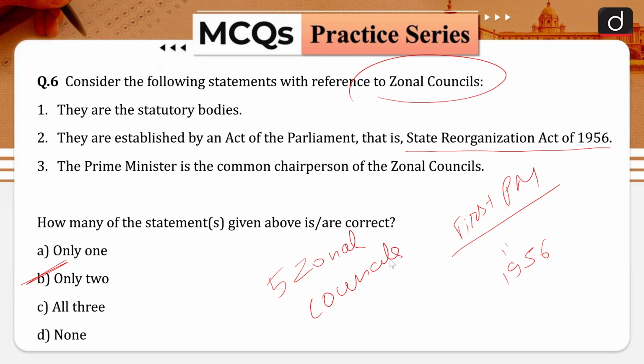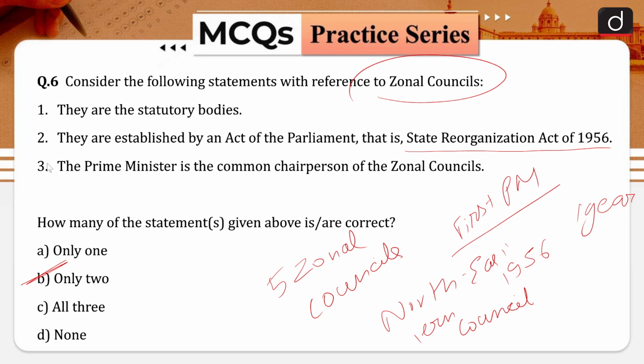And the northeastern states are not included in the zonal councils and their special problems are looked after by the Northeastern Council, set up under the Northeastern Council Act of 1972. The Union Home Minister is the chairperson of the 5 zonal councils and chief ministers of states act as a vice chairman of the council by rotation, holding office for a period of 1 year at a time.